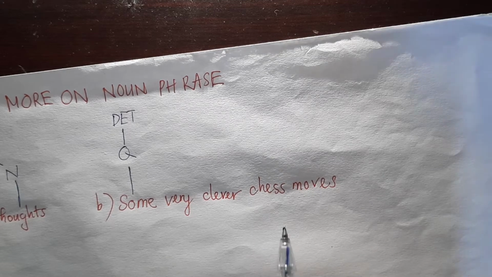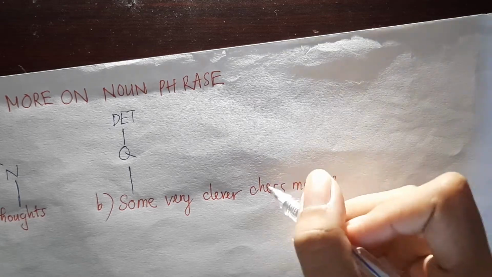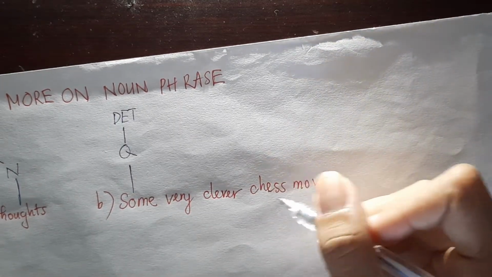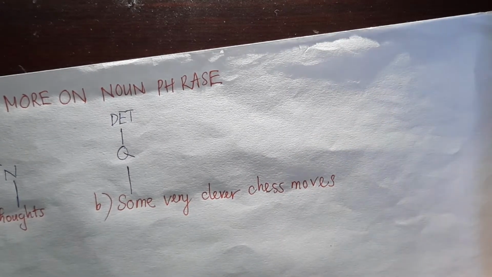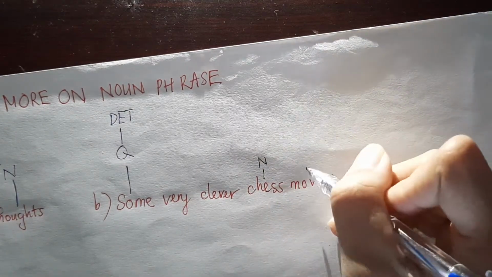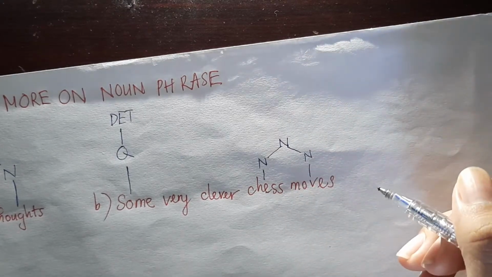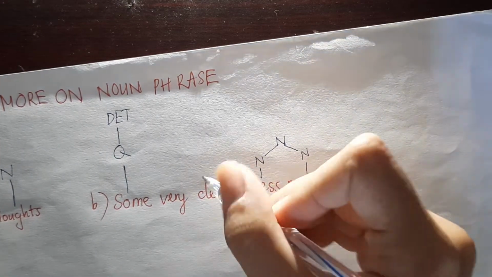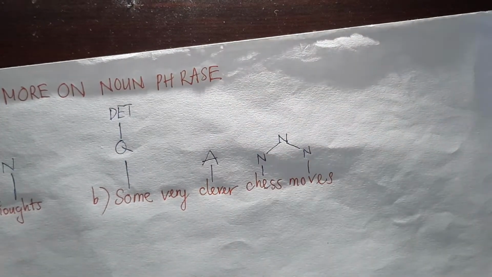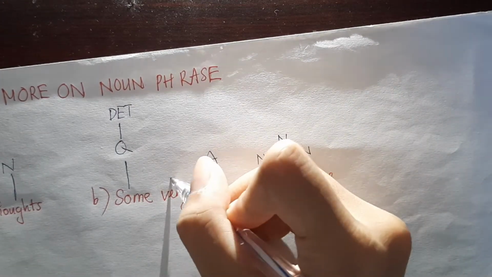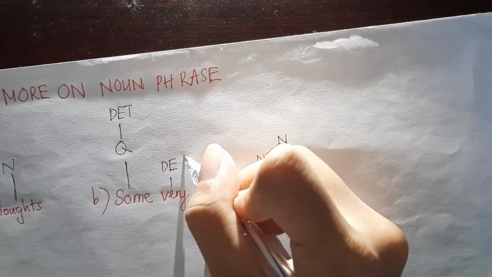So let's find out and draw together. So you can see that test moves. Test is some kind of noun, right? Move also is a kind of noun. So we have noun, and then noun. Okay. Next we have lively, a kind of adjective, so we write down adj, and then very is degree, that very is degree, D-E-G.